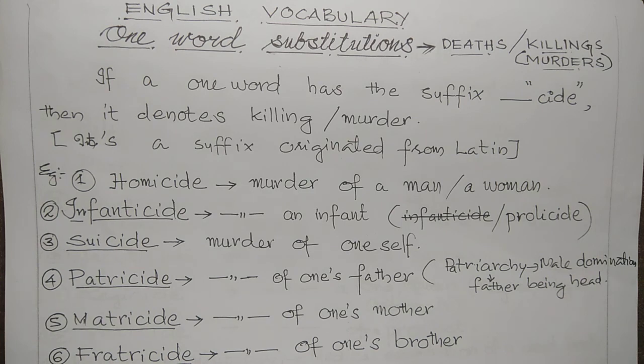Today, in this vocabulary session, let's discuss some one-word substitutions related to killing, murders, or death. I have already uploaded one words related to kinds of governments, marriages, and phobias. Please watch them in the playlist.